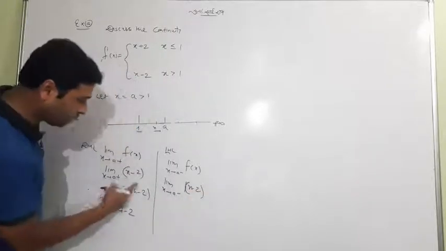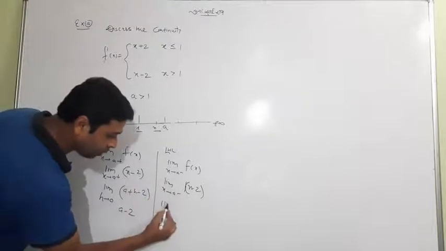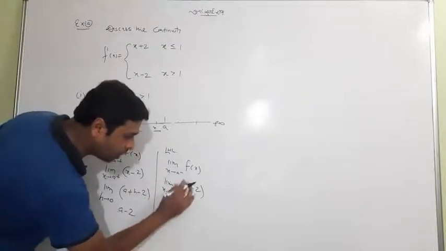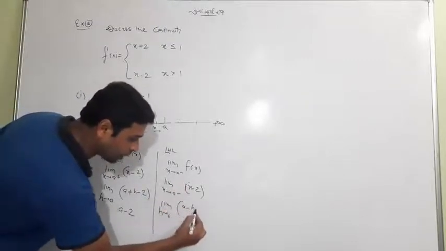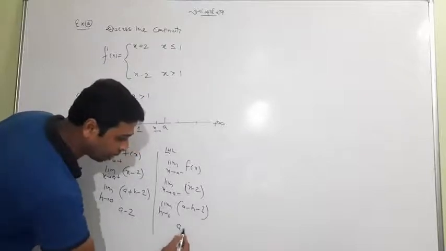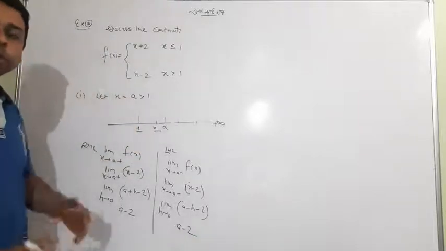So I don't have to waste time. Both are the same. Limit h tends to 0: instead of x you will write a minus h minus 2, and the answer is a minus 2. Both are the same.